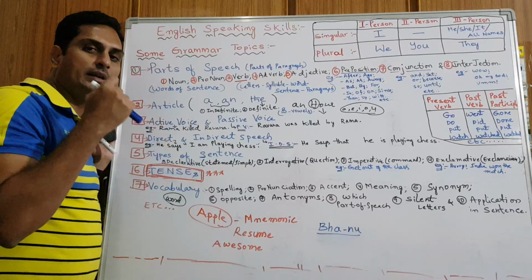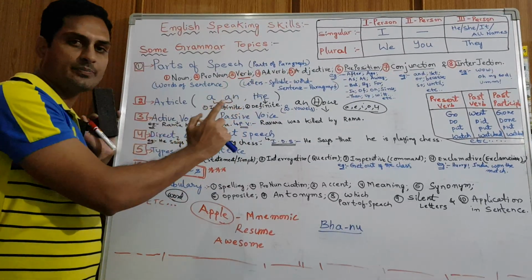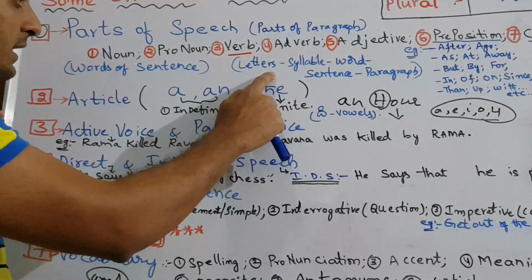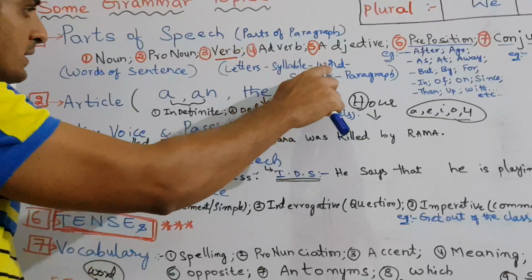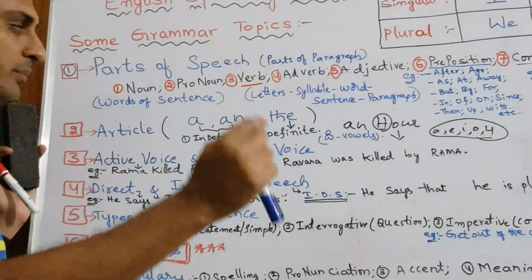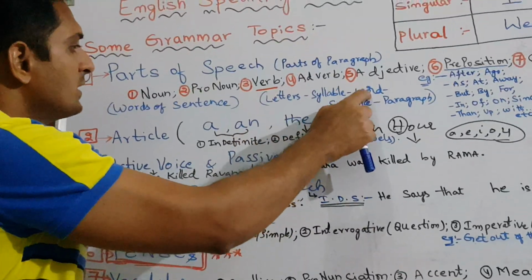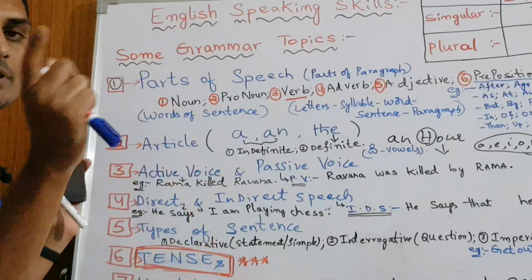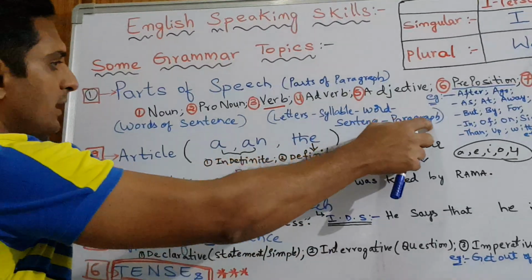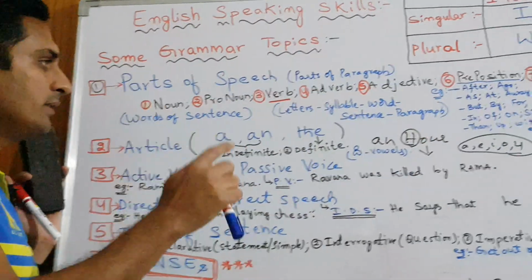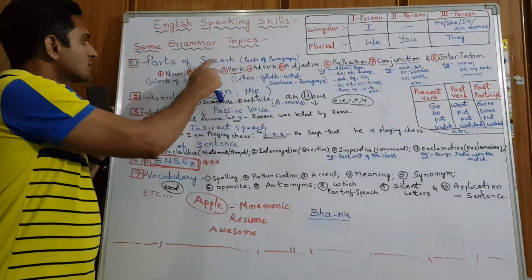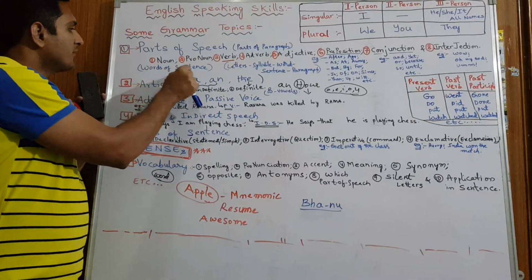Generally when we learn English, we learn with alphabets, with letters. Then we form words, then we form sentences, and we make paragraphs and essays, and so on. In between letters and words we have syllables. If you divide a word into small parts, we get syllables. When we divide paragraphs into small words, we get 8 partitions, 8 categories. Those are called parts of speech, nothing but words of the sentence.